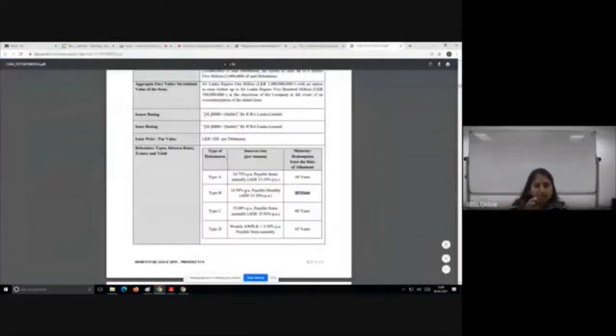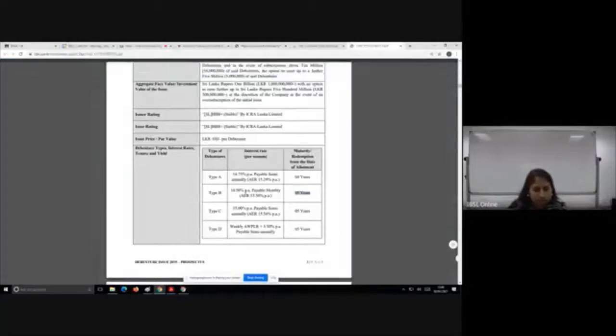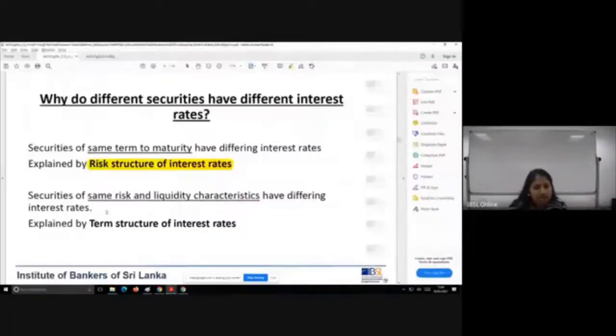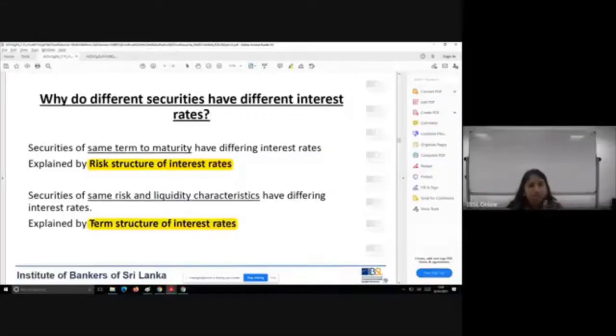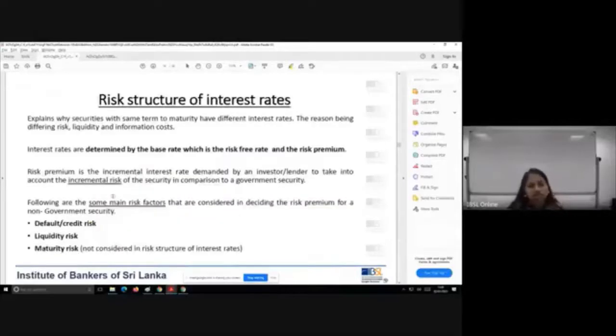You can see the spread is somewhere closer to 5%. And next we will see why, even though securities have the same characteristics, like the earlier treasury bonds, they have different interest rates. That is going to be explained using term structure. So here the keyword is term, the differing maturity. Okay, so let's get into the topic. Risk structure of interest rate.